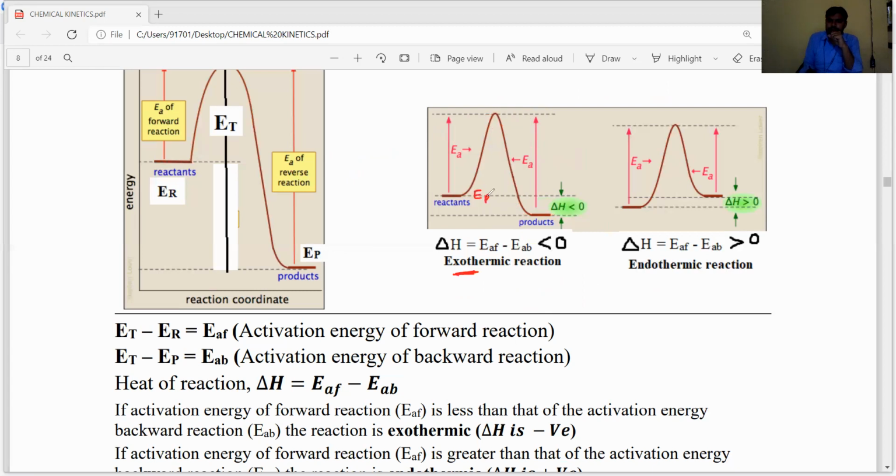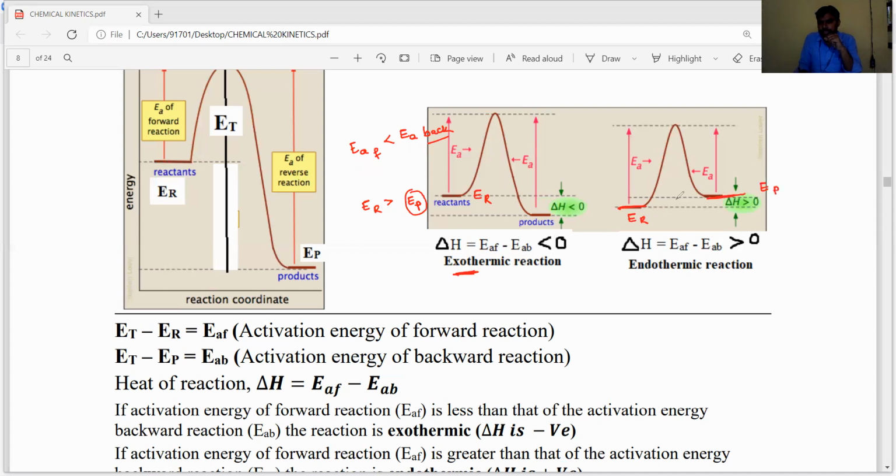For exothermic reactions, the energy of reactants is more than the energy of products, and the activation energy of forward reaction is less than the activation energy of backward reaction. If it is the reverse, this is the reaction coordinate, this is the energy of reactants, and this is the energy of products.